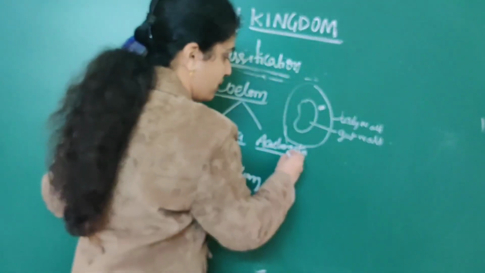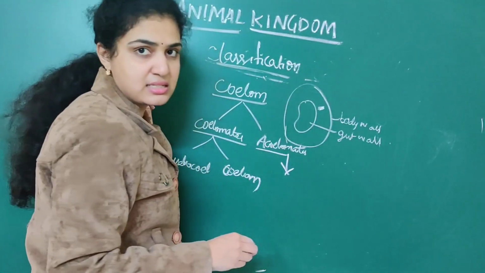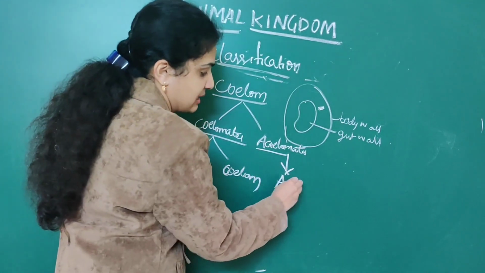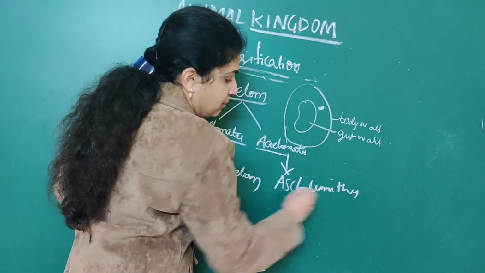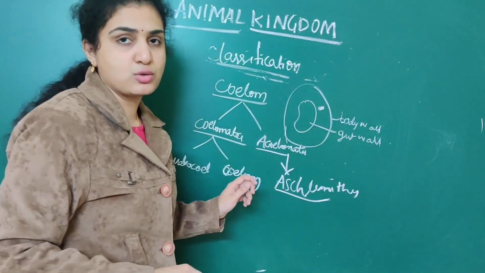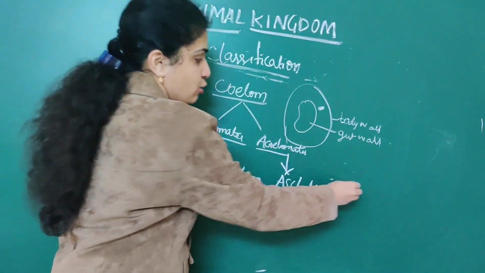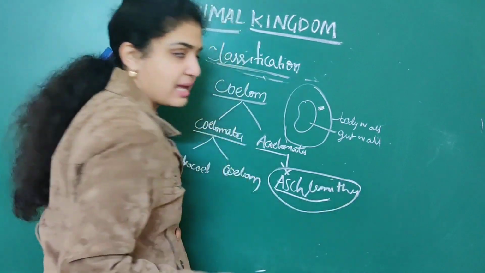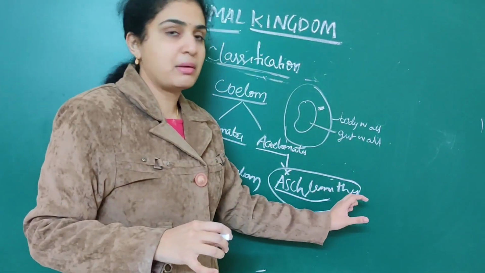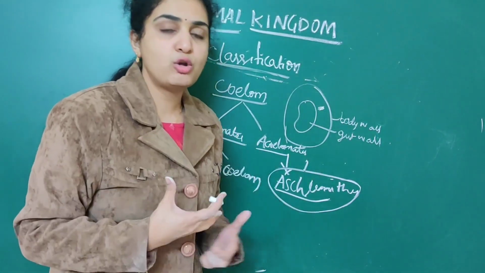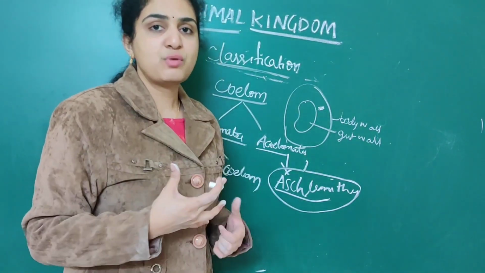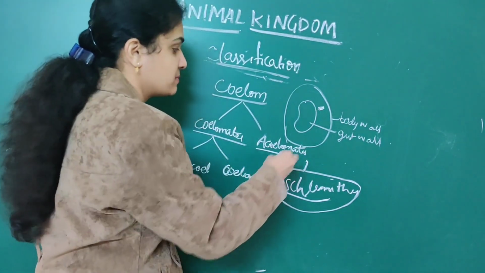In the acoelomates, the main example that is associated is Aschelminthes. They are nothing but roundworms. The main thing you should remember is that coelom is absent for them. That's why we call them acoelomates.